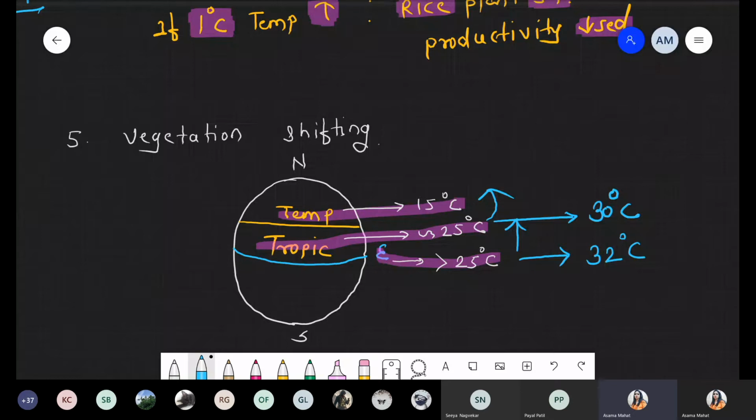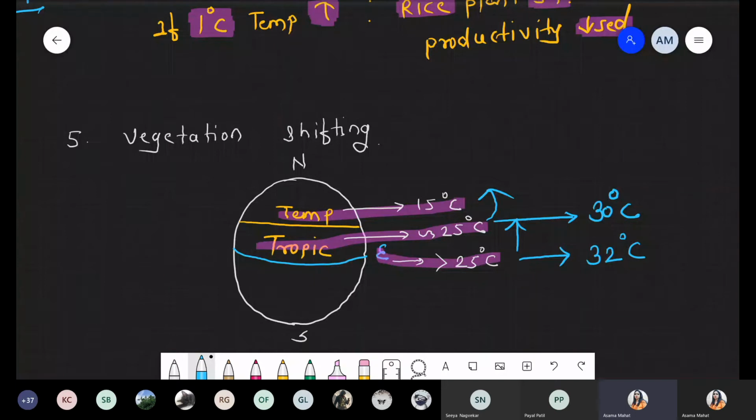Maybe there is a presence of some organisms, but they have adaptations to survive at the high temperature. But where is the biodiversity, right? So that's the major negative impact of global warming, shifting of vegetation. और इसी तरह से अगर shift होता चला गया, there is a loss of so many plant species, and indirectly a loss of animal species also, right?